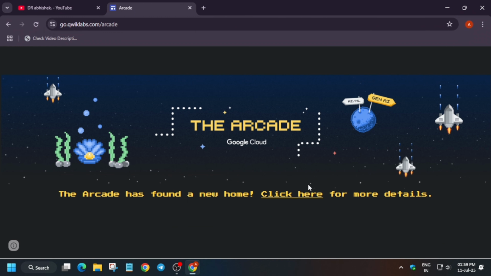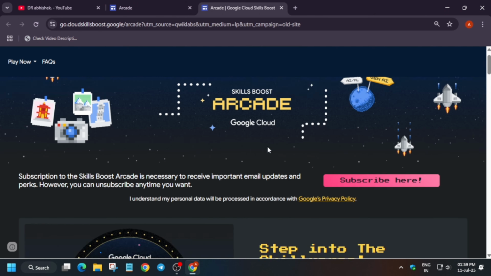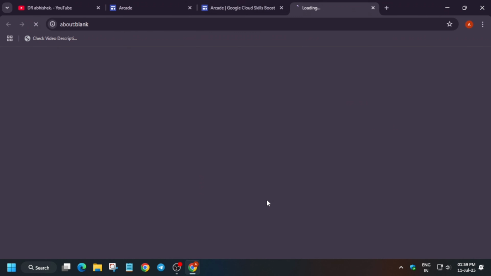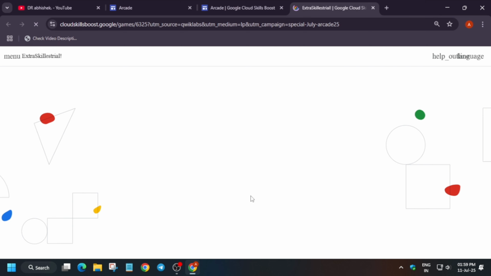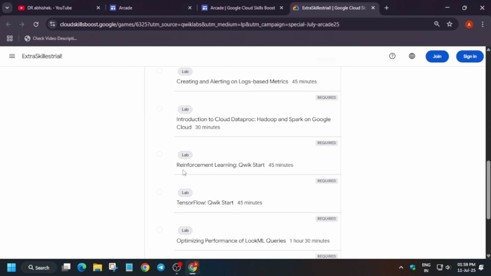A lot of you guys are facing issues on Vertex AI Labs because that is down and having some glitches. So it is about all, whether you are an arcade participant or not, Vertex AI is facing issues. So here for the arcade games, these two labs, basically the TensorFlow Quick Start and Reinforcement Learning, are having issues. So what you can do, you can report to the support team and request them to mark it as optional or get it fixed as soon as possible, because it will be ending soon.